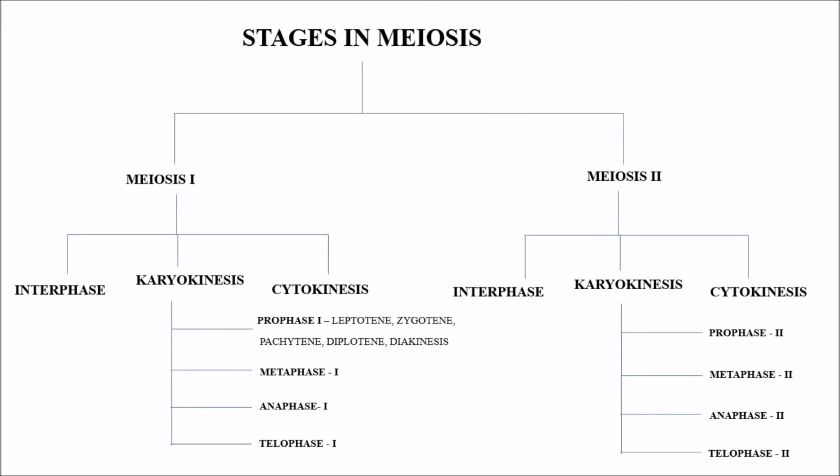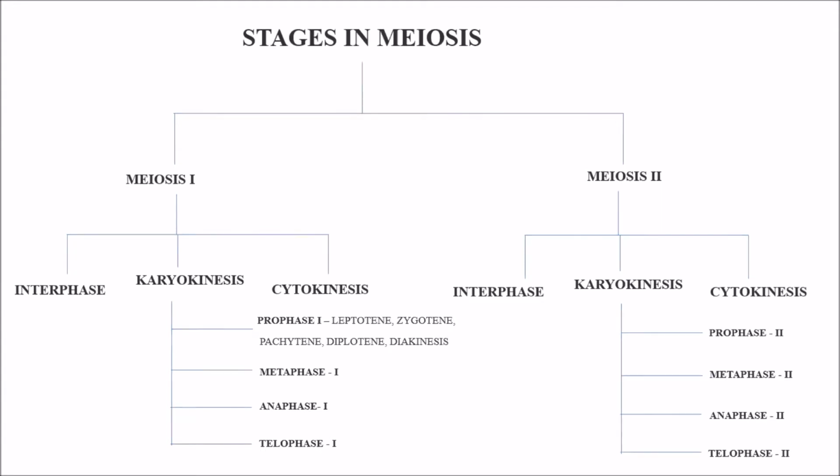So coming to the stages in meiosis, as I have previously said, meiosis has two stages, meiosis 1 and meiosis 2. And what are the stages in meiosis 1 and meiosis 2? We can see here: interphase, karyokinesis and cytokinesis. The difference between meiosis 1 and meiosis 2 is that meiosis 1 has a prophase which has substages that are not present in meiosis 2.